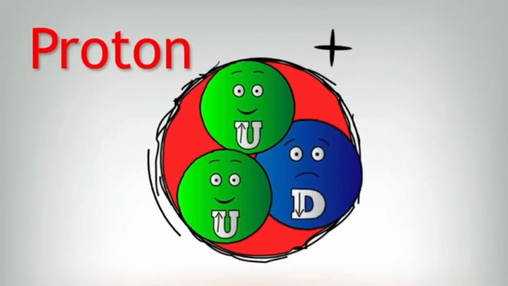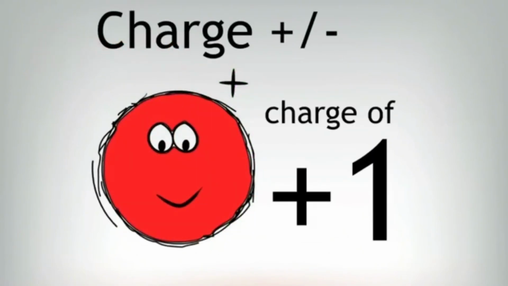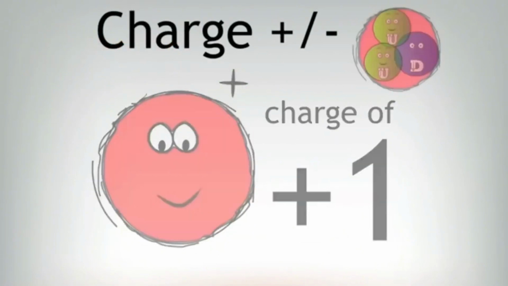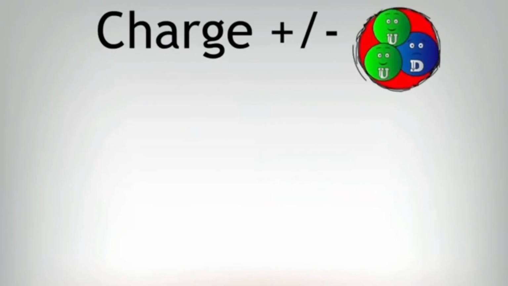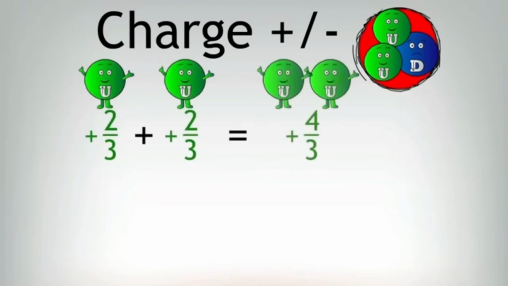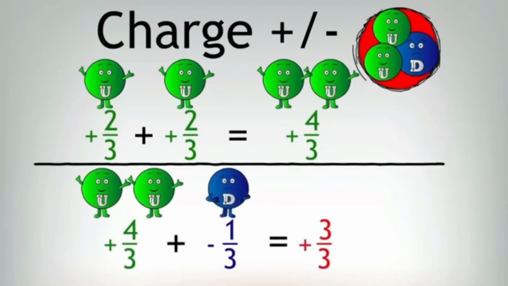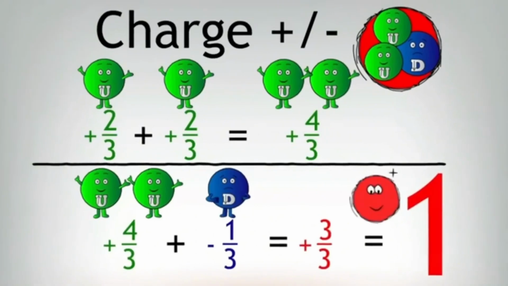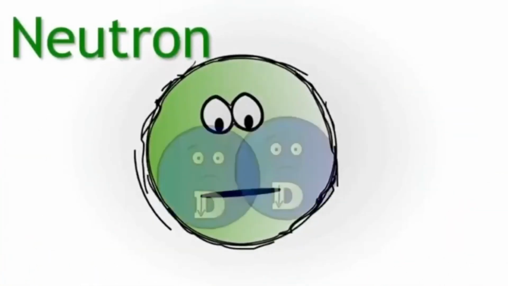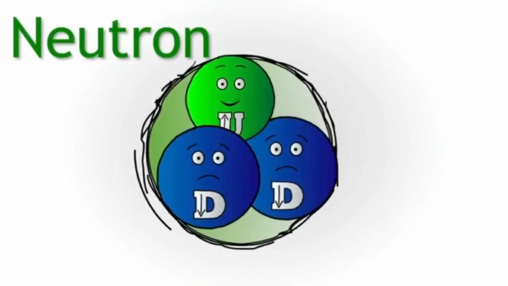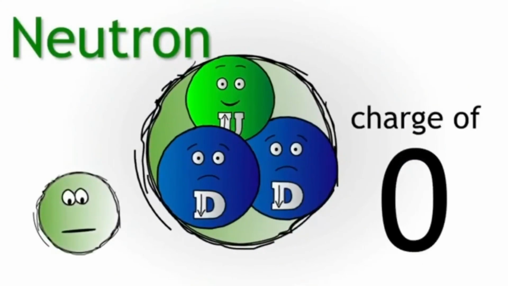Now we know the charge of a proton is positive 1. If we look at this in terms of the fractional charges given to quarks, one up quark would have a charge of positive 2/3. So 2 up quarks would have an overall charge of positive 4/3. Adding a down quark reduces the overall charge to 3/3, which is the equivalent of 1. A neutron was found to consist of 2 down quarks and 1 up quark, which gives an overall charge of 0.